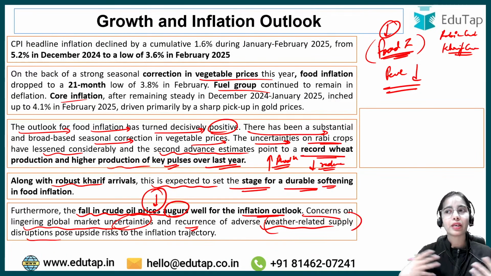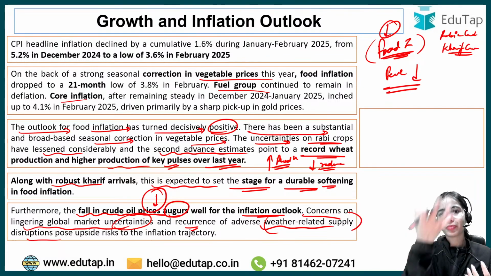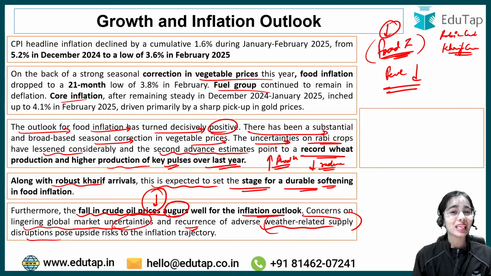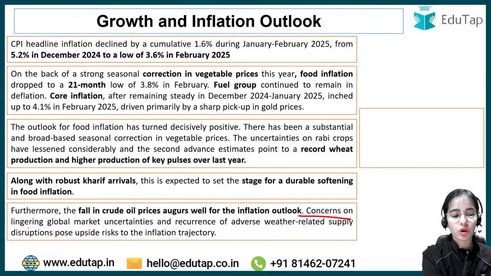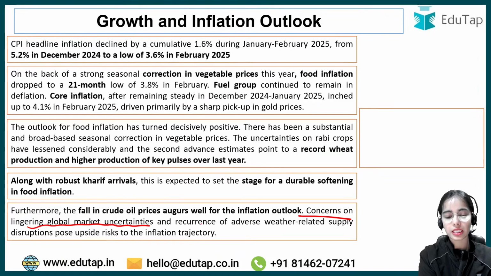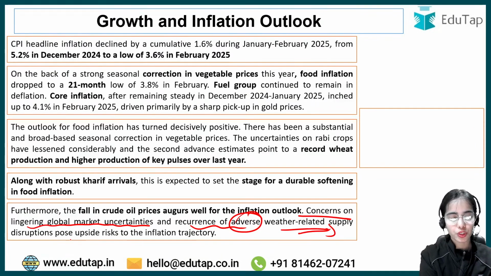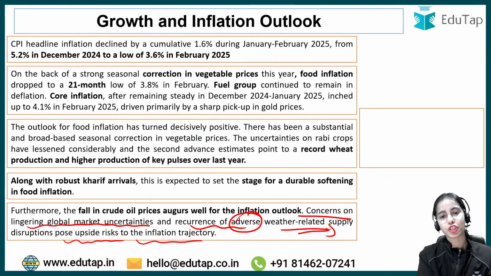Because many of the farmers, much of the food production in our country depends on the monsoon. So if there is any weather related problem that comes, then there can be a problem in food inflation. Okay, so these are certain concerns: lingering global market uncertainties and recurrence of adverse weather related supply disruptions pose upside risk to the inflation trajectory.